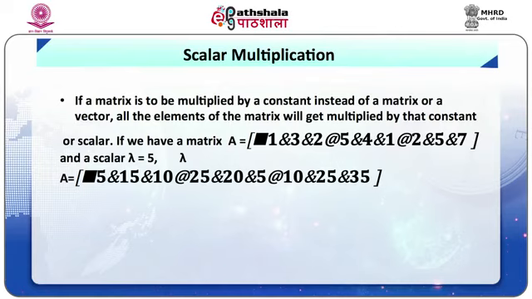So, if we have a matrix A as given here and a scalar lambda equal to 5, then 5 multiplied by A will be A with all the elements of A multiplied by lambda.